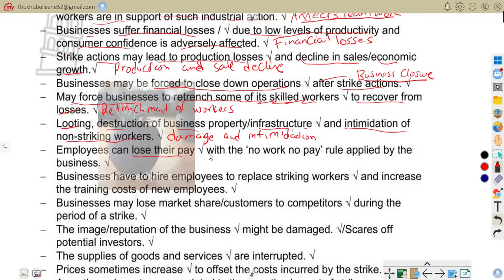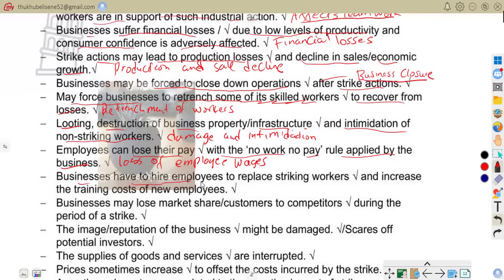Employees can lose their pay with no work, no pay, rule applied by the business. So loss of employee wages. That is that. Where workers lose income because of no work, no pay. For example, employees not paid during strikes, workers struggling to afford transport. That is what we are talking about, good people.